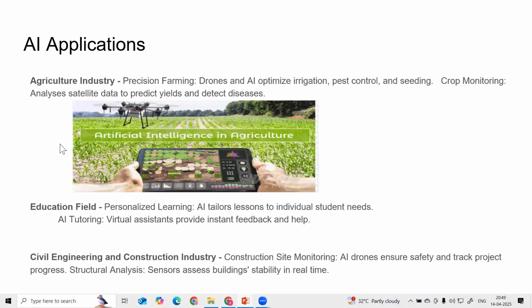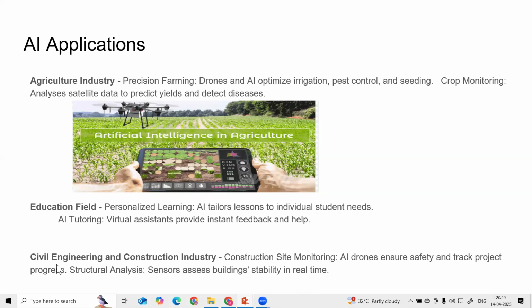We can also utilize AI in the agriculture industry. For precision farming, we use drones and AI for optimized irrigation, pest control, seeding, and crop monitoring. With the help of satellite data, we can predict yields and detect disease in crops. And in the education field, we are using personalized learning, where AI tailors lessons to the individual student's needs.